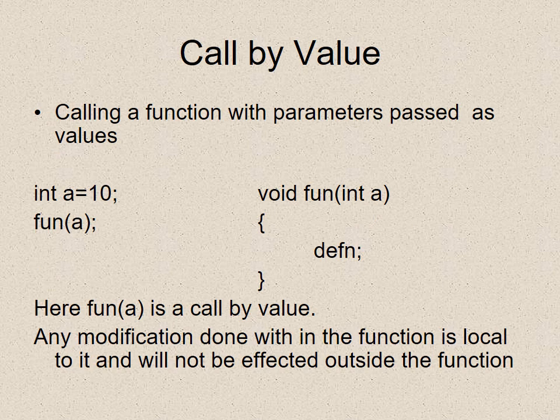Call by value, where we call a function with parameters passed as values. For example, int a = 10, fun(a), and we have void fun(int a) with a definition inside curly brackets. Here fun(a) is a call by value. Any modification done within the function is local to it, and it will not affect anything outside the function.